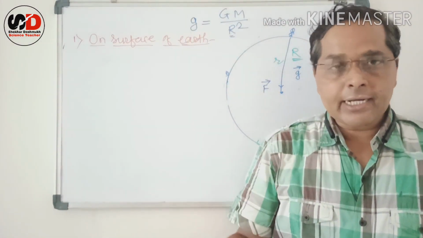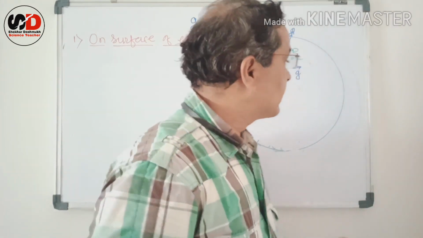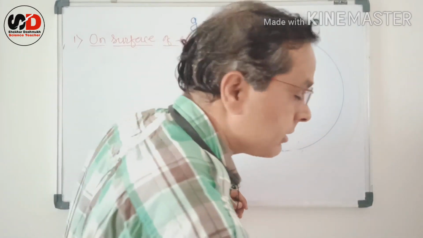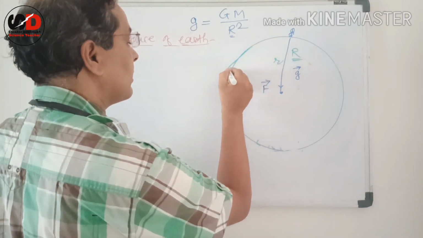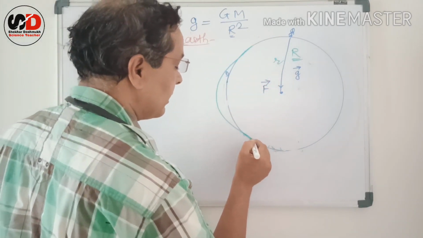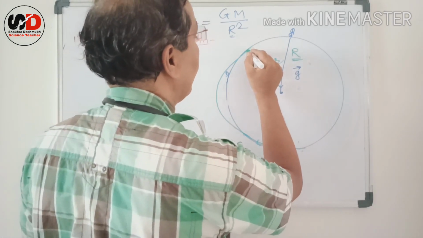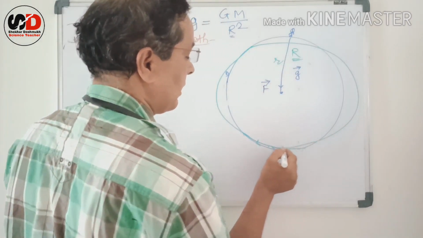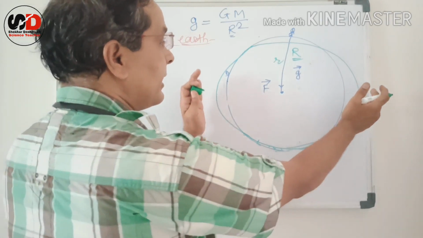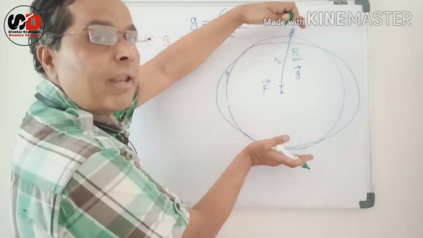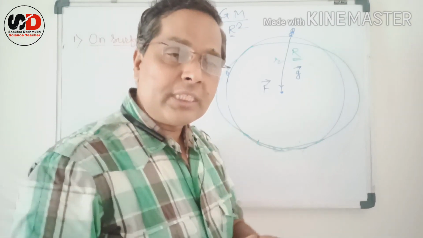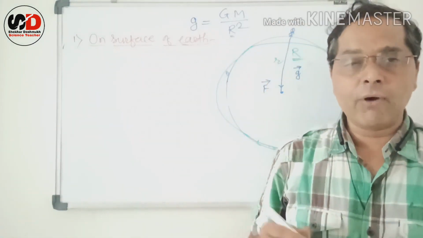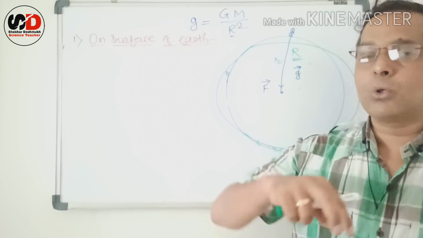Earth is not exactly spherical, but it is somewhat elongated. That means it bulges at the equator and becomes flatter at the poles. And why is this shape so? Because of the rotation of the Earth.